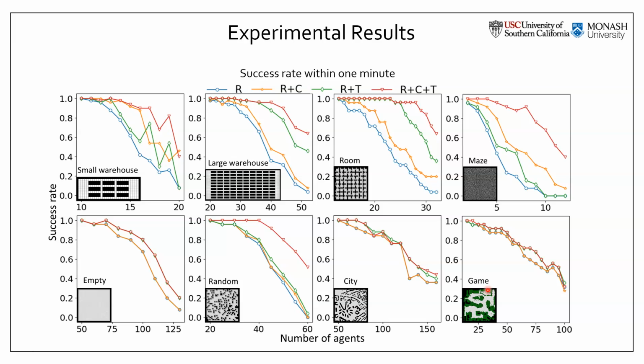Now let's look at some results. Here, R, C, and T represent rectangle, corridor, and target reasoning respectively. The figures show the percentage of solved instances within 1 minute, so higher is better.